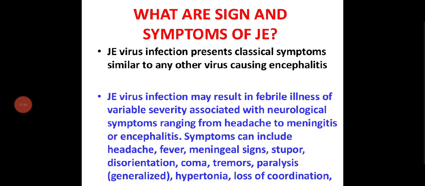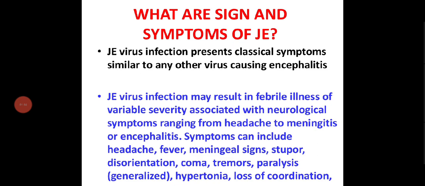It may result in febrile illness of variable severity associated with neurological symptoms ranging from headache to meningitis or encephalitis. Starting from headache, it may lead to meningitis or encephalitis. Symptoms can include headache, fever, meningeal signs, stupor, disorientation, coma, tremors, paralysis, hypotonia, loss of coordination. So these are the main symptoms and signs you can see.